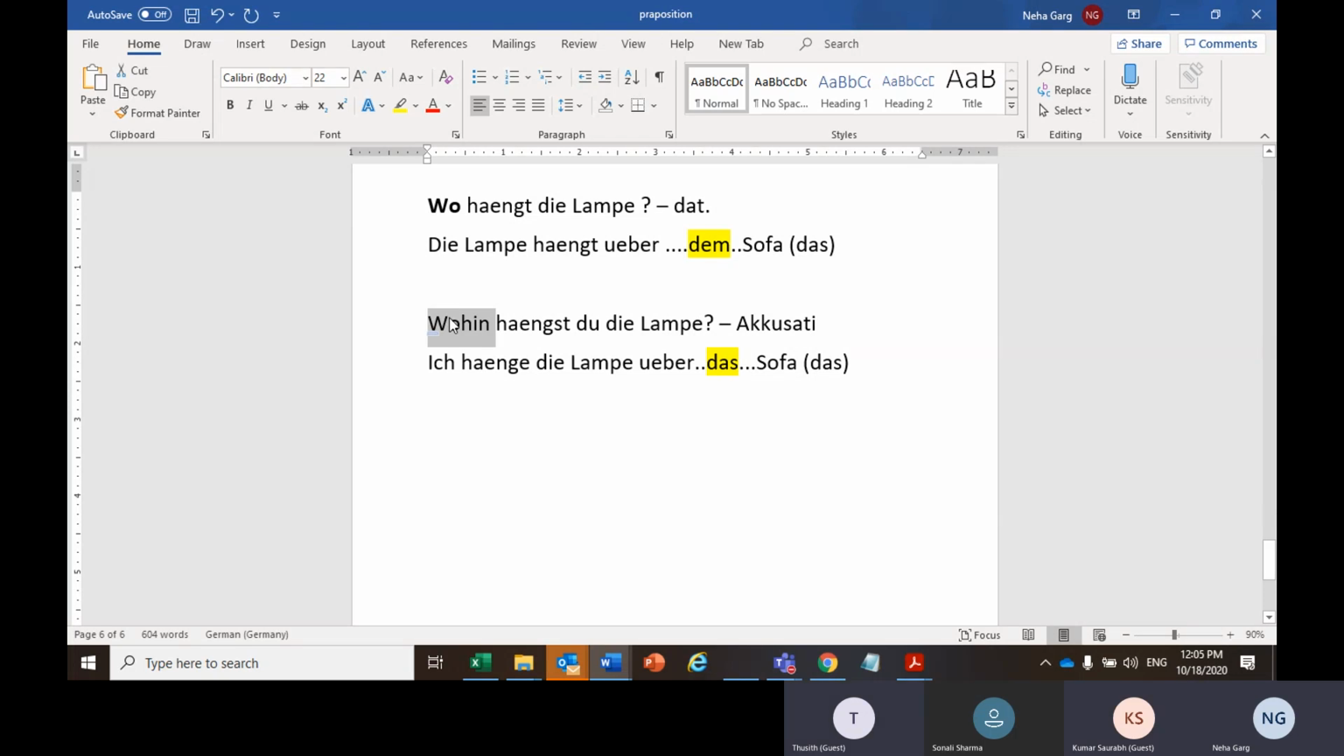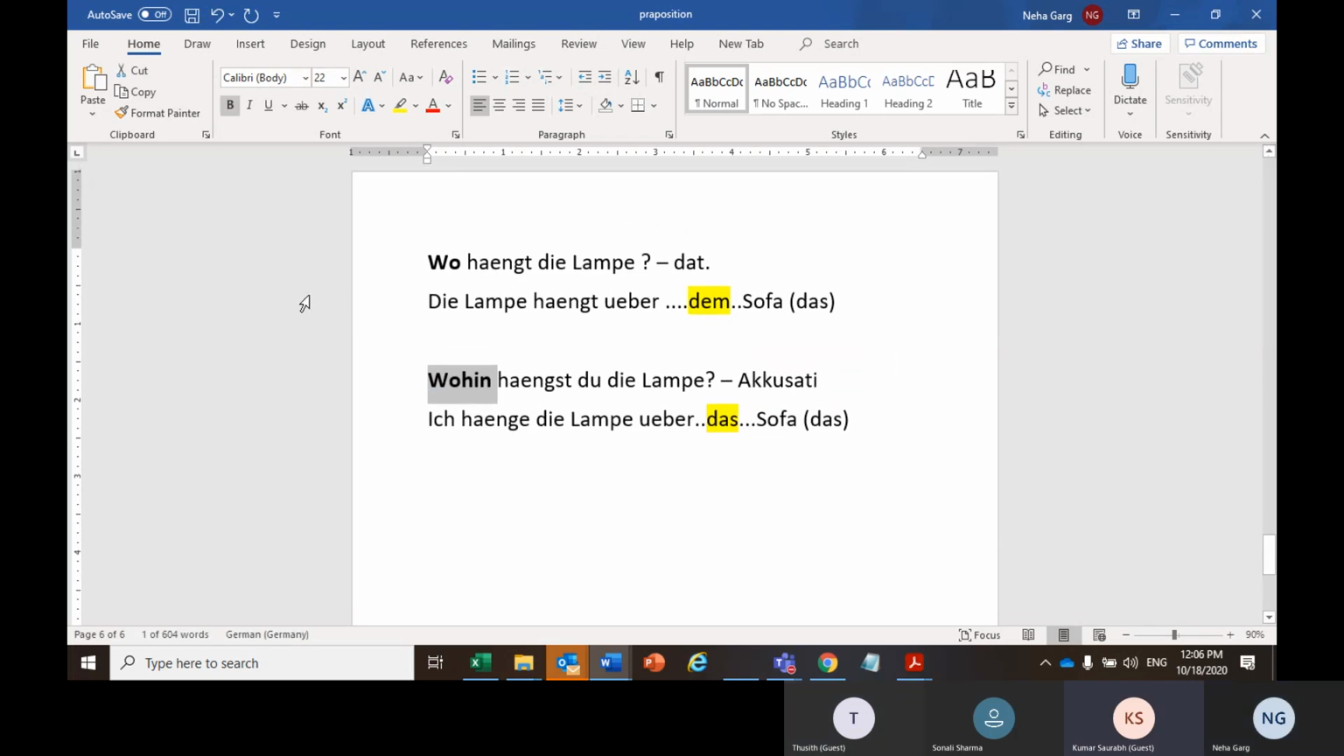One thing I wanted to ask regarding the question. While a W-question is being formed, how does it work? I got how it works when you try to answer, for example, in this, ich hänge die Lampe über das Sofa. But in the question scenario, where wohin hängst du die Lampe, how does the article work here? Can you just let me know?